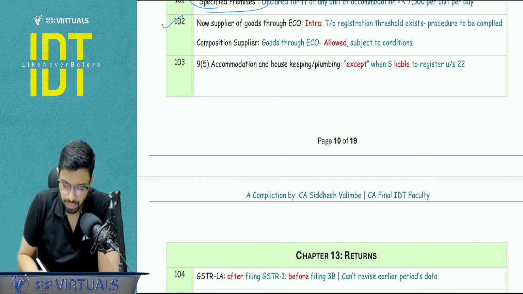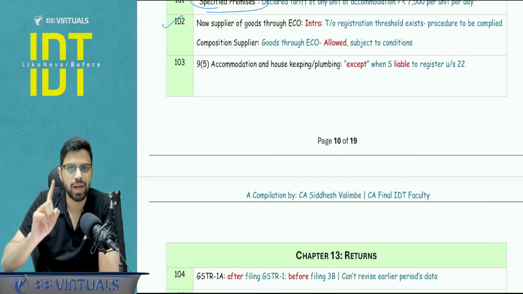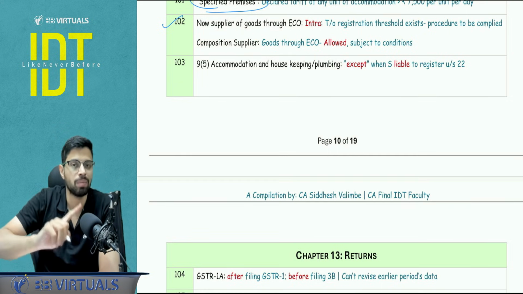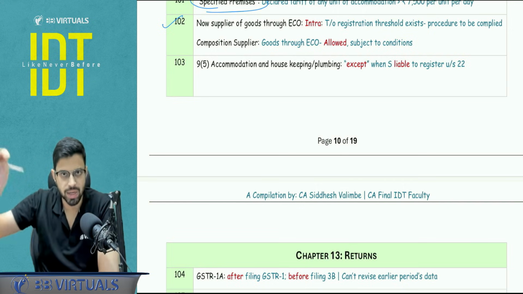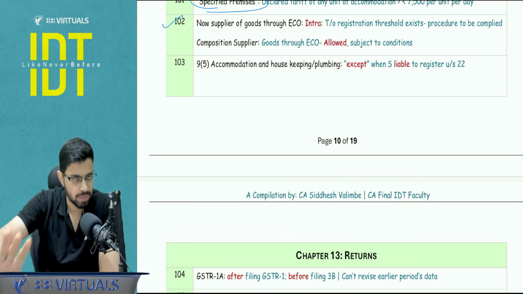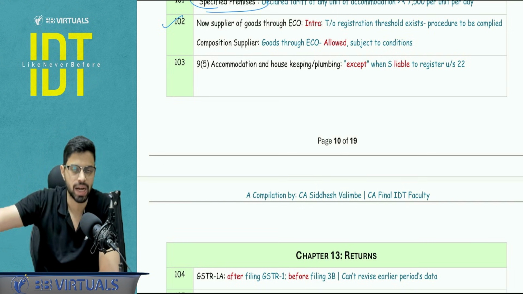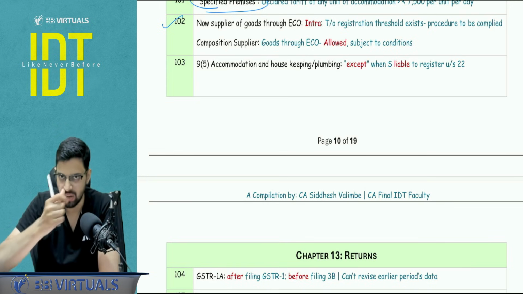and mandatory registration under section 24 will not apply. Composition supplier, just a point to be noted that supply of goods by a composition supplier through ECO is permitted subject to certain conditions. Again, TCS will be applicable, reporting will happen in GSTR 8 by the ECO and all those points will apply.